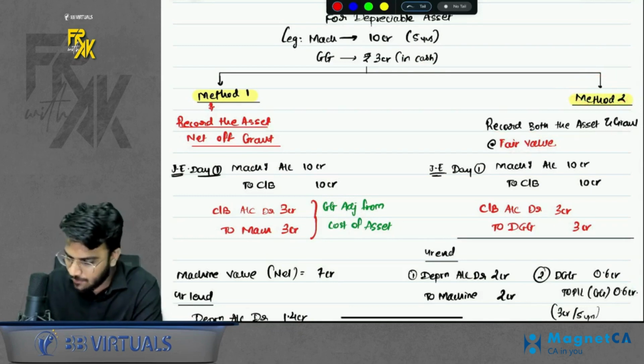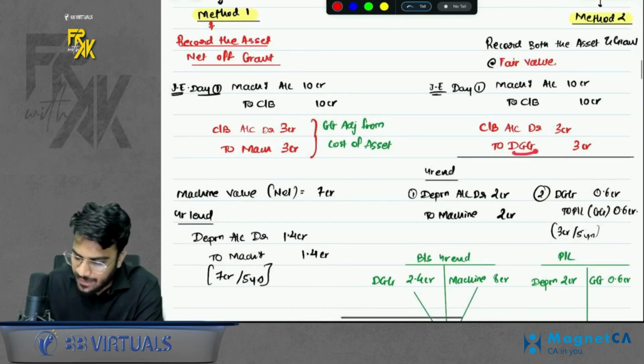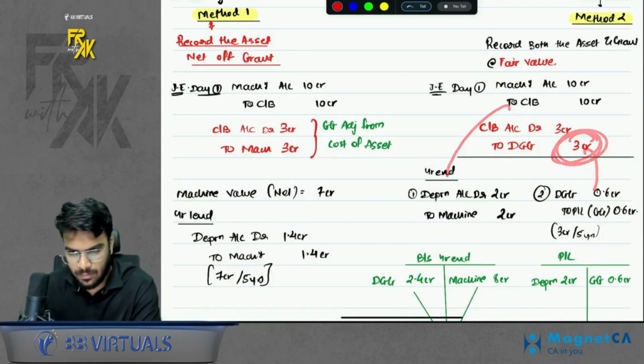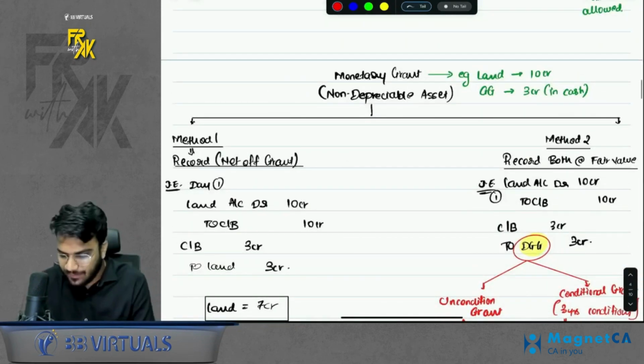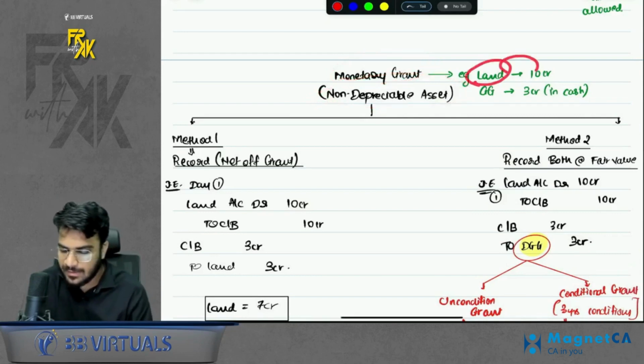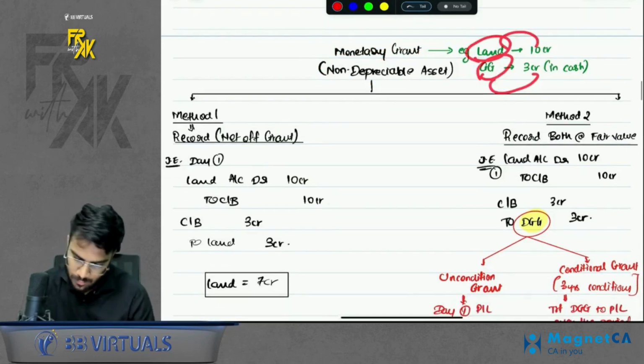In this case, if you record fair value, the machine is recorded separately at 10 CR, and the government grant in the form of DGG is recorded at 3 CR. What to do with this 3 CR? In the ratio of depreciation, you will transfer DGG to profit and loss. Simple. Okay. What if there is a monetary grant for a non-depreciable asset? Let's say you bought a land for 10 CR, and the government reimbursed 3 CR. Now what to do? Again, two methods.